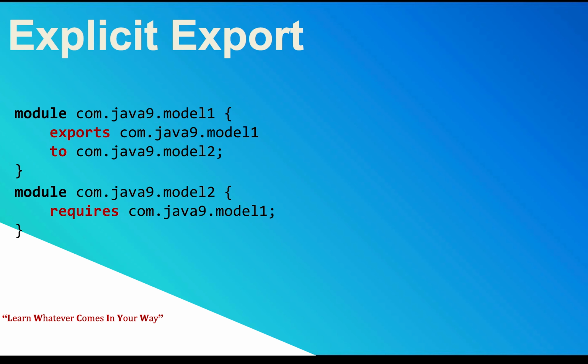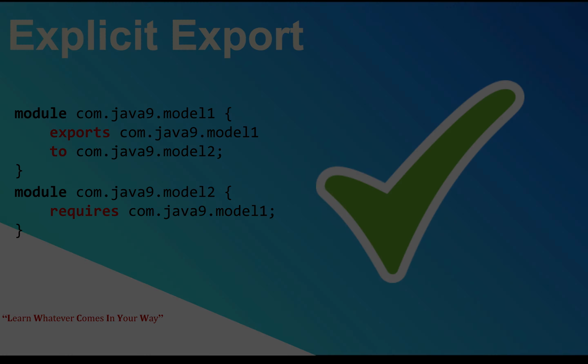Just look at the example, module 1 and module 2. So I'm exposing my module 1 only to module 2. You have 10 modules, but only module 2 can access your module. So if you have module 3 requiring module 1, it won't be able to access it, because it is an explicit export, kind of a private member.